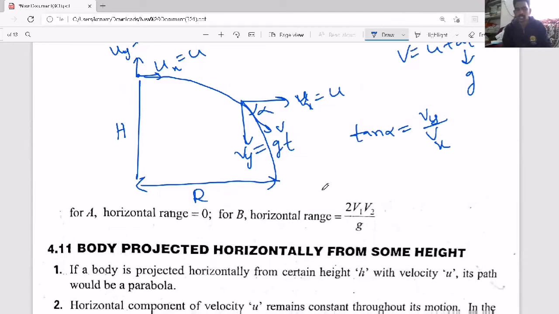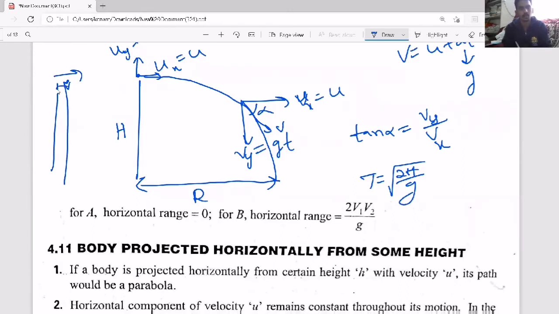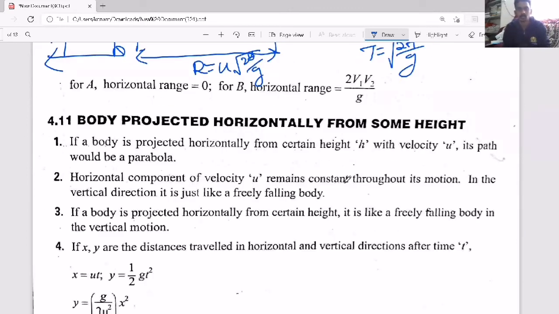So here one more thing, the time taken to reach the ground, t equals under root 2h by g, which is the same as free fall. So from a certain height, you drop a body, or you project horizontally, both reach the ground simultaneously, but at different points. And what is the range? Range is the horizontal displacement, so horizontal velocity into time. Time is root 2h by g. So that is what you need to understand.